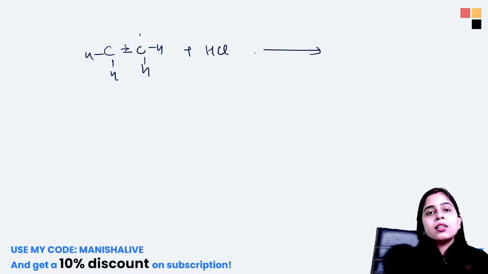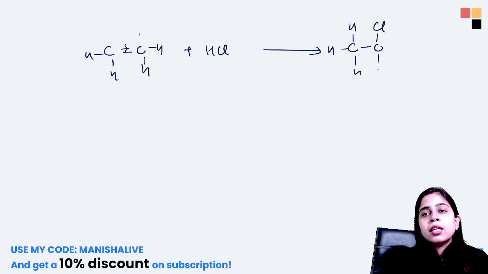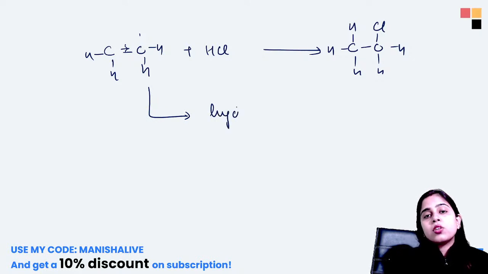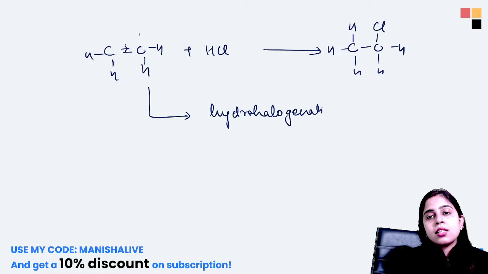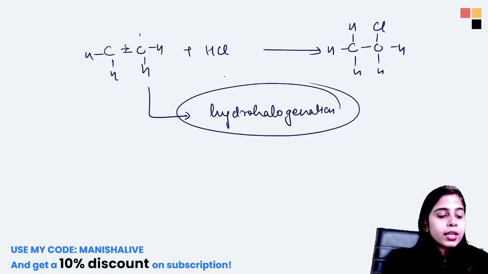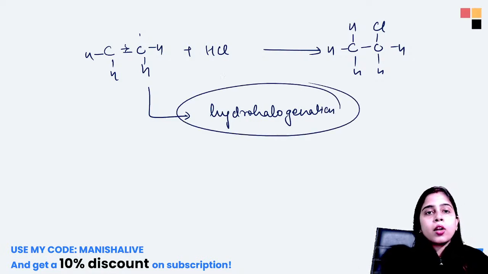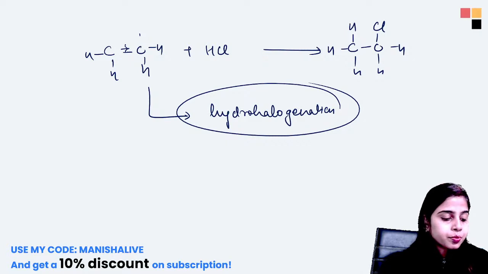This bond will break and one H will go and combine with this carbon atom, one chlorine will go and combine with the other carbon atom, and this is formed. So here addition of hydrogen and addition of halogen is taking place. This reaction is known as hydrohalogenation.